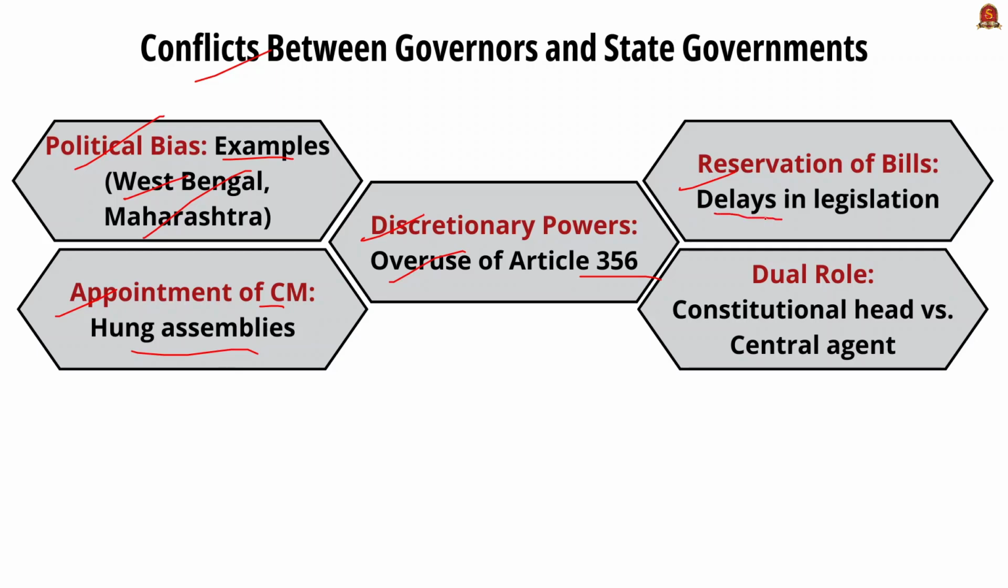This can delay the legislative procedures in the house. And the fifth major reason is the dual role. Sometimes the governors will act as constitutional heads and certain governors will also act as central agents. This can raise tension between the state government and the governor.